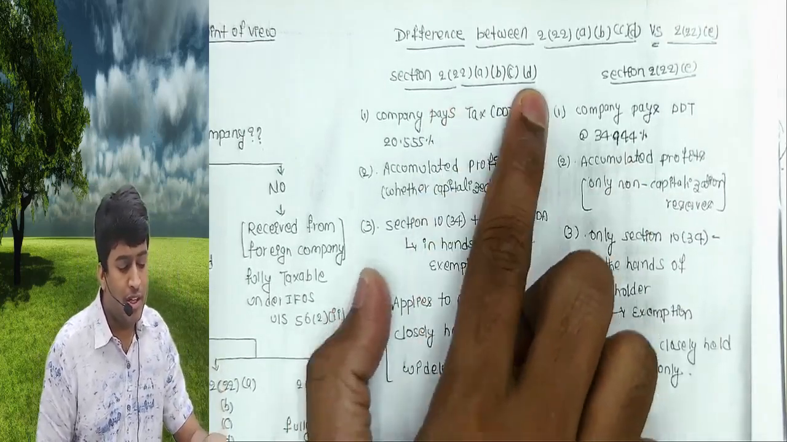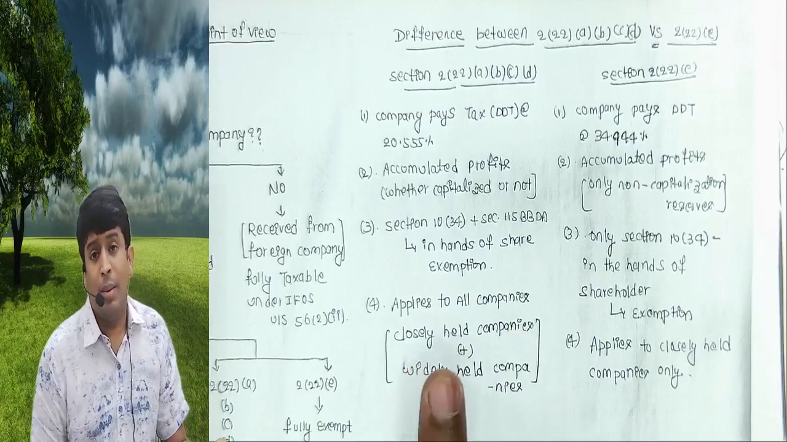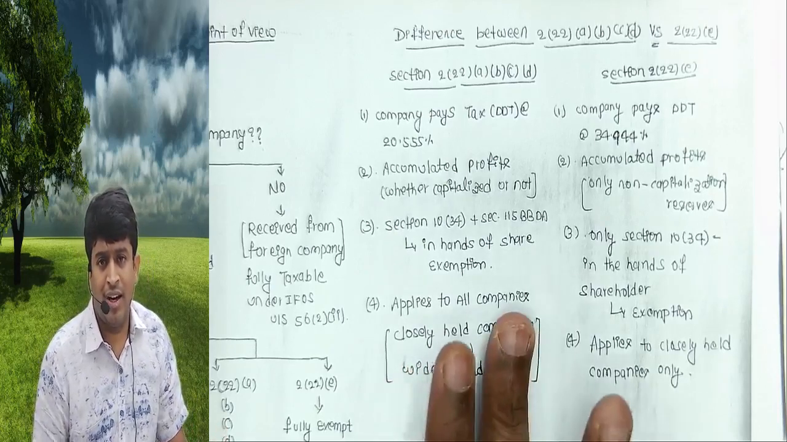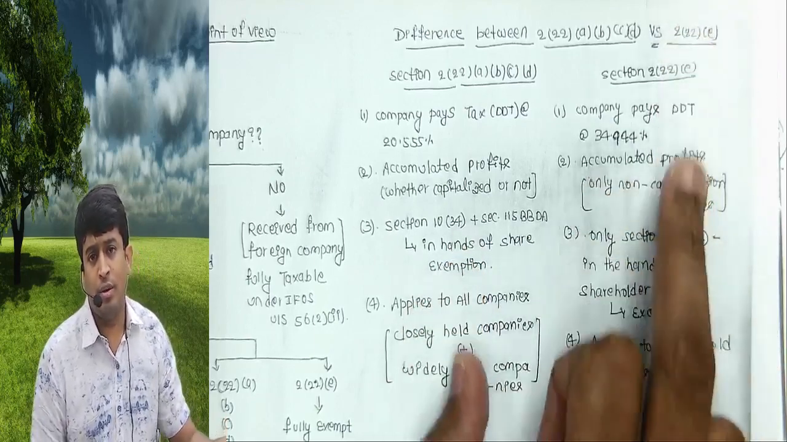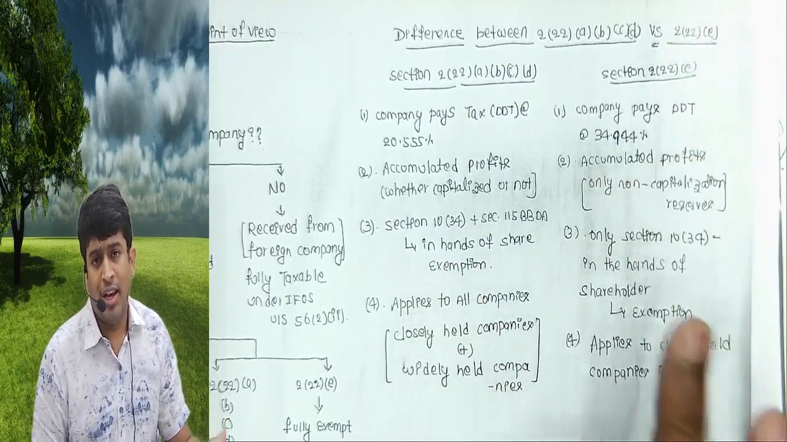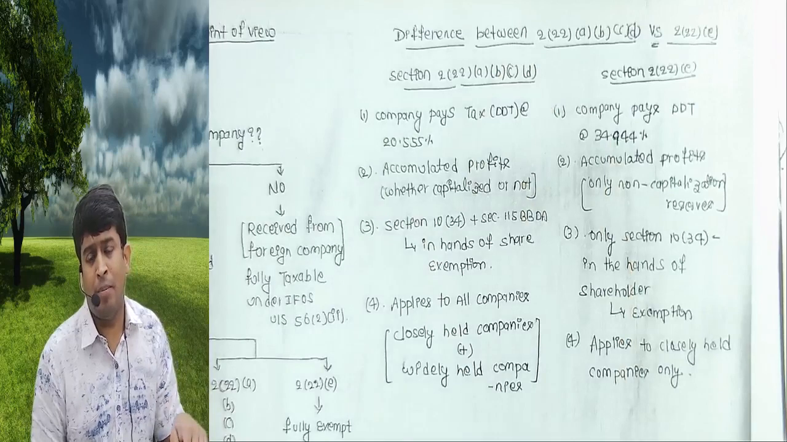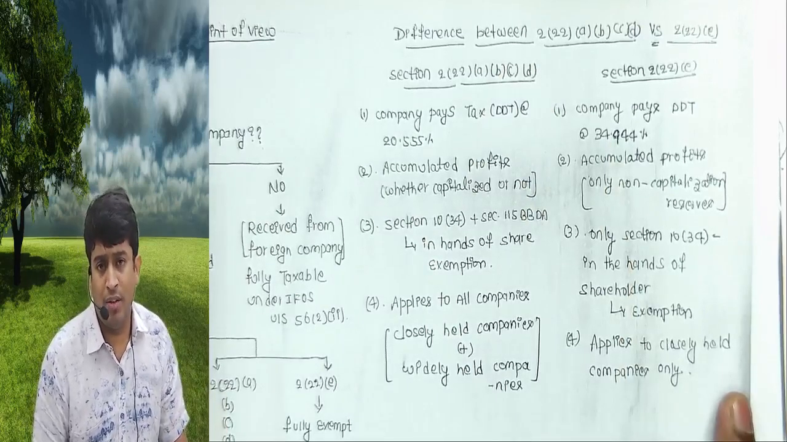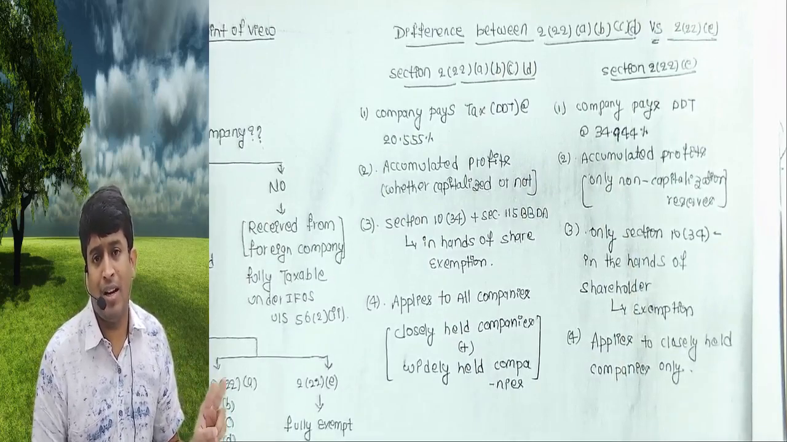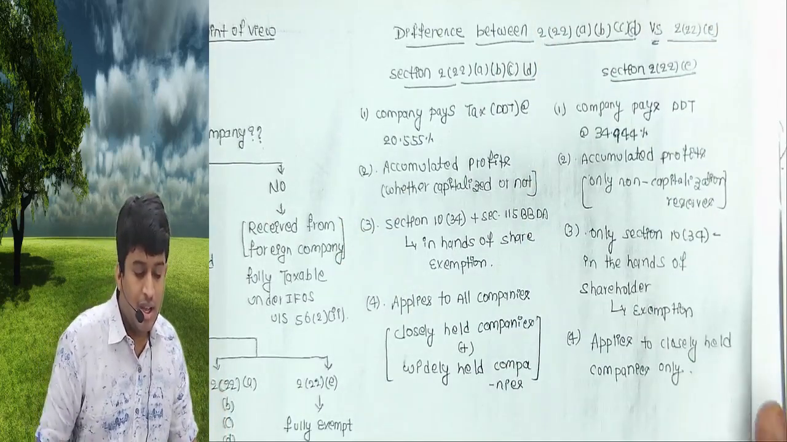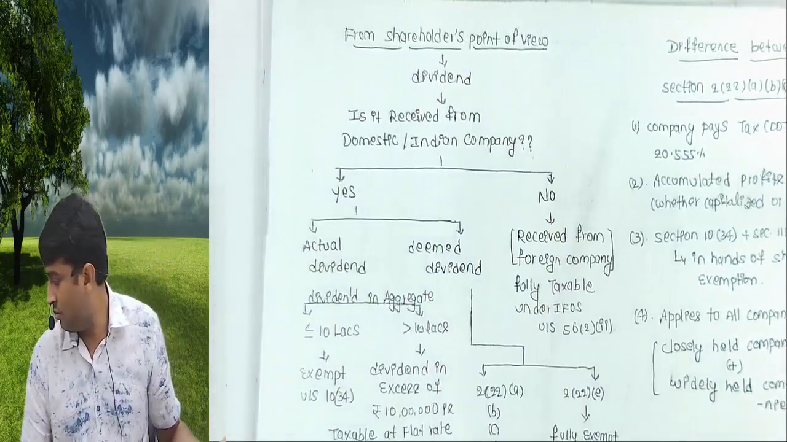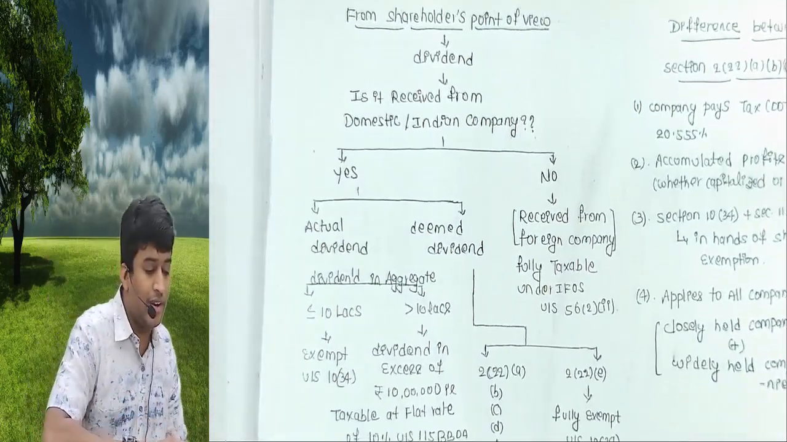This 222 ABCD applies to all companies, whether private or public, listed or unlisted, widely or closely held. 222E will apply only for closely held. ABCD will apply for private, public unlisted, public listed. 222E will apply only for private and public unlisted. This is the chart for dividend from the shareholder's point of view. You can check it out on page 157.